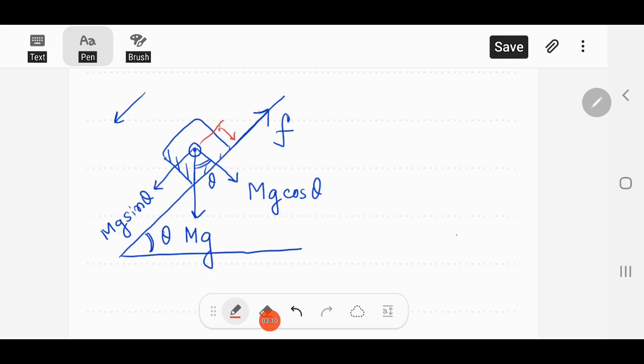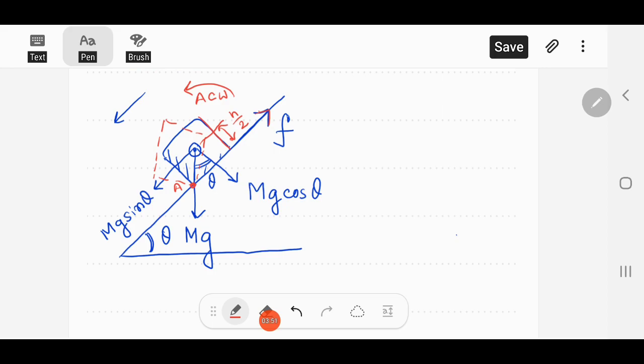of h by 2, as given in the question, because the complete entire height is h. So what will this force do? This will produce an anti-clockwise torque, which will try to topple this block about this point A. So what will happen to this block? The block will try to topple about this point A if there is no other force to balance this torque.